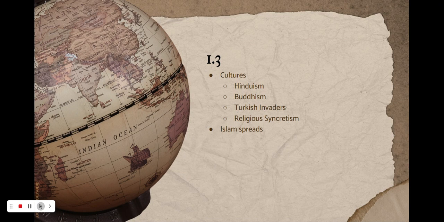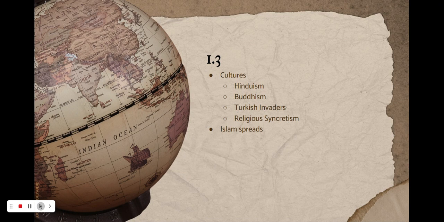The Turkish invaders were also spreading Islam to South Asia, but it wasn't as popular as it was in Southeast Asia. The mixture of religion led to Sufism. So some Hindus started to develop and practice the teachings of emotional and spiritual life. What did this call it? The Bhakti movement. This was so popular because it didn't discriminate against anybody.